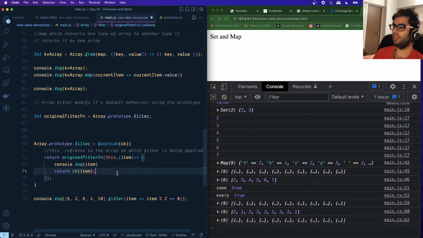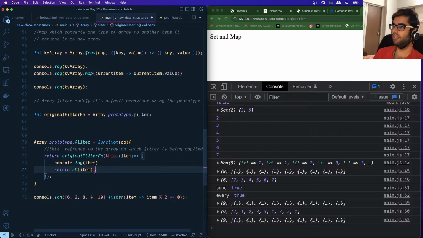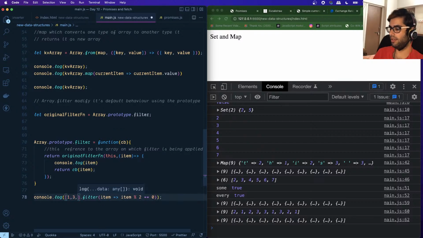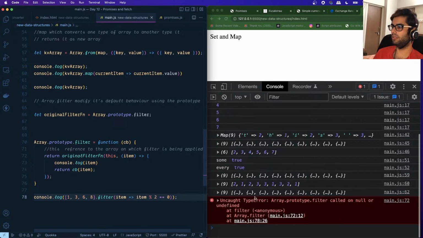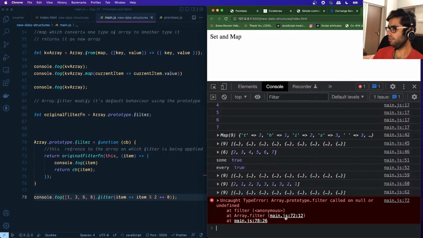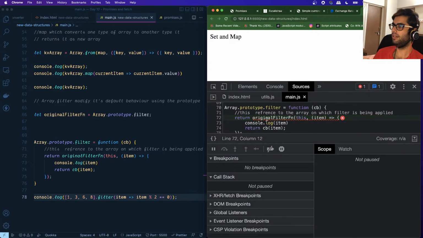Okay, so let's save this, and let me change this to say 1 3 6 and 8 like this. So this should return only the even numbers, and it should print all of the items in this array. It should log all of them, right? This is the expected behavior. So let's save this. Can be called on null. Where is this coming from? Line 72.